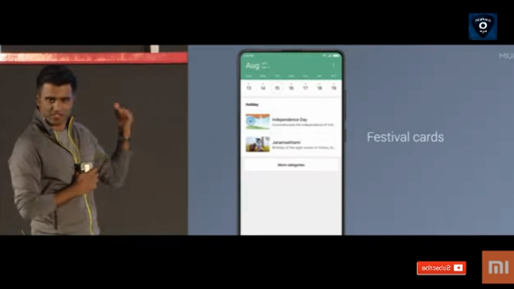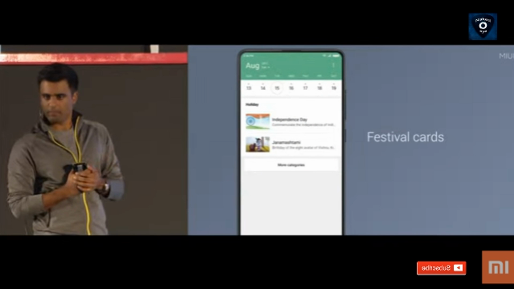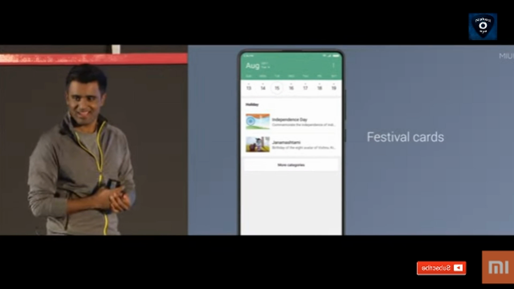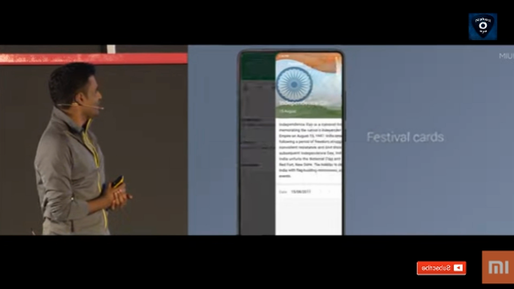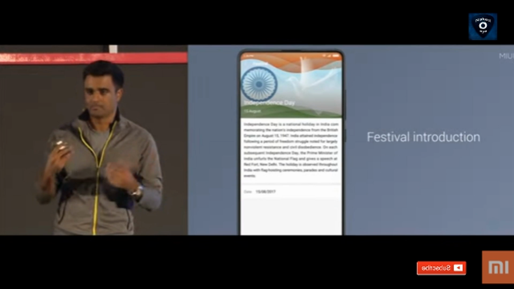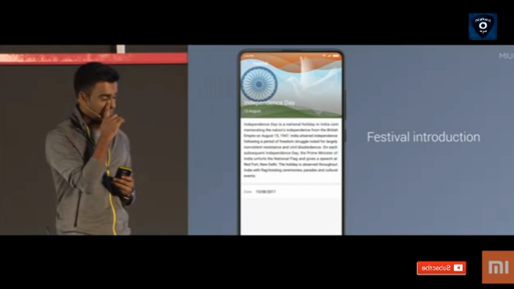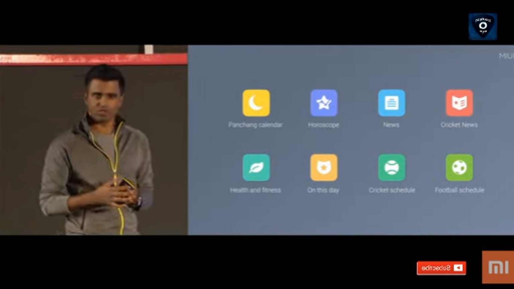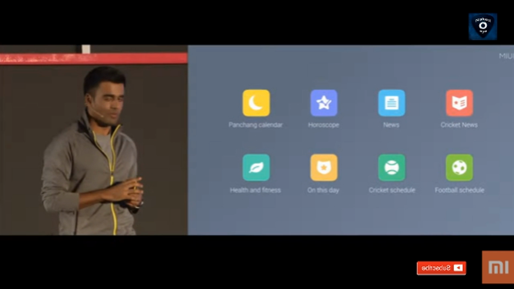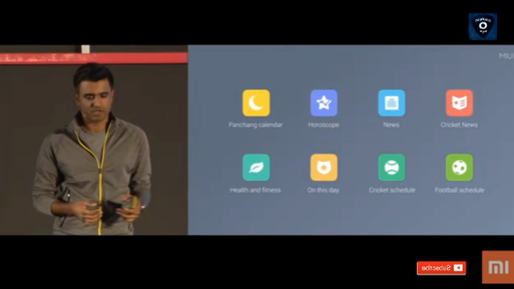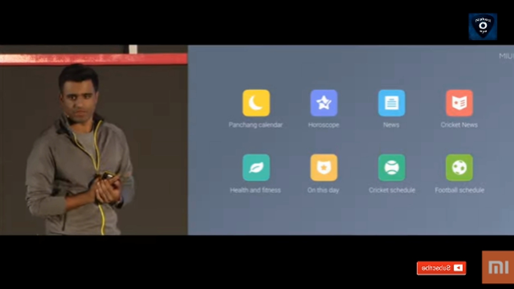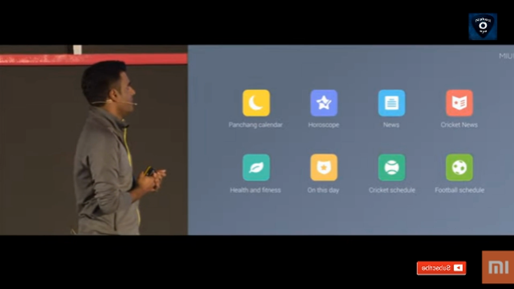So these festivals will show up when you're on that day, here, August 15th, Independence Day. If you happen to not know much about Independence Day or you want to know more, you can just tap on the festival card and up comes a bunch of helpful information. So we have a whole bunch more stuff in the Mi Calendar app. We have news, cricket scores, schedules, and we really encourage you to check this out. A lot of this stuff was designed just specifically for India.